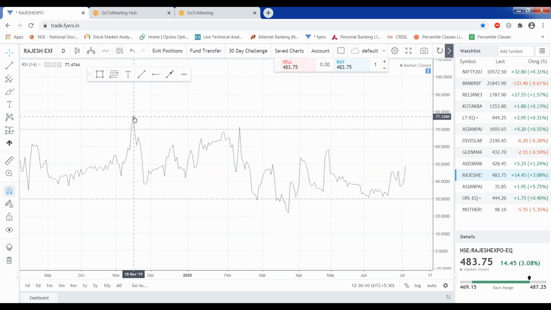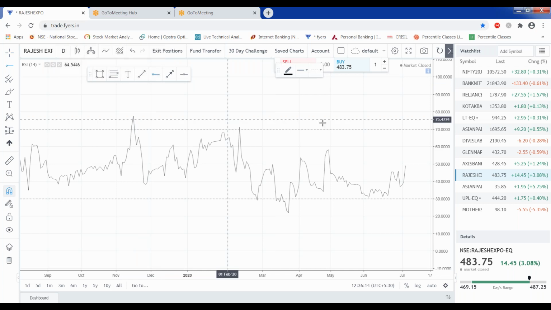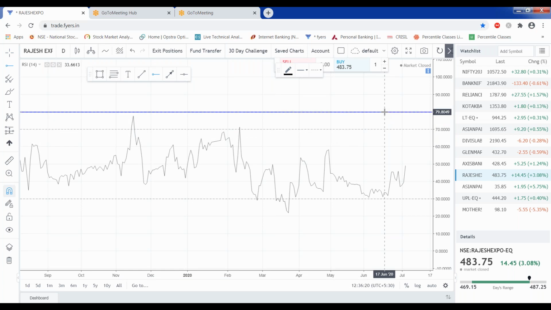So what you can do is draw a line at 80 and a line at 20. The default setting is 70-30, but you can draw a line at 80 and 20.